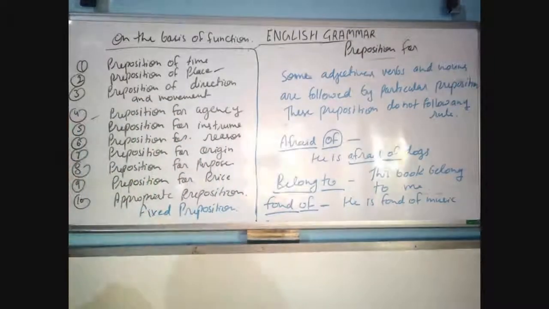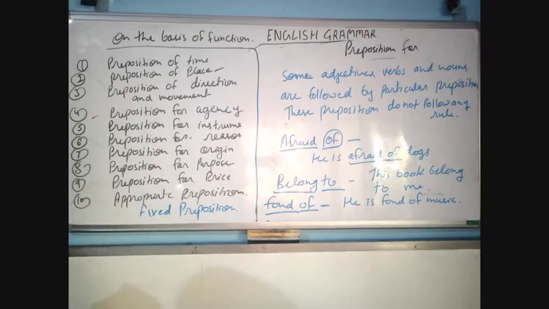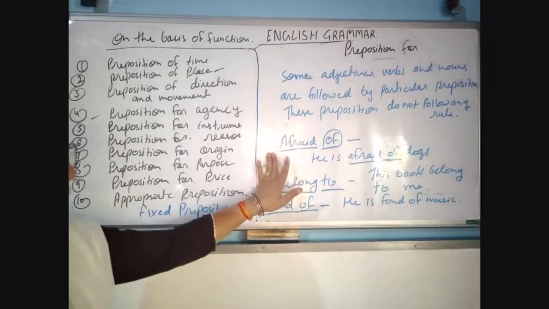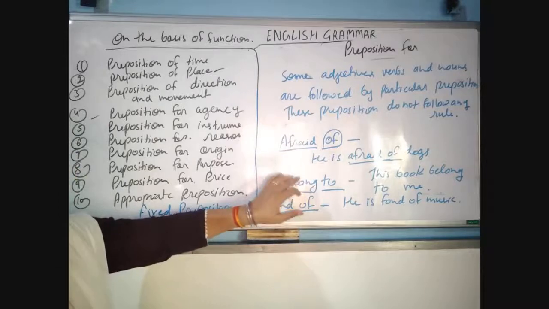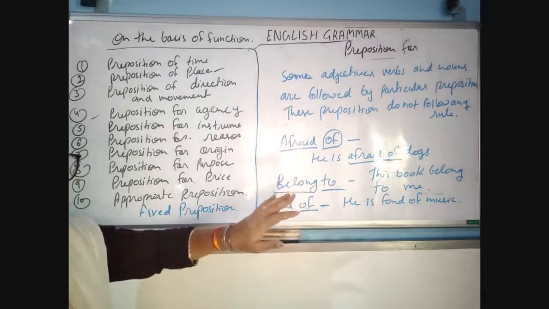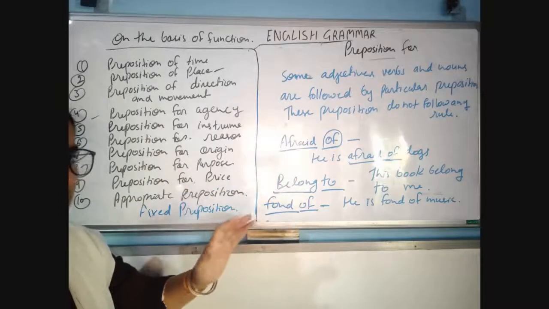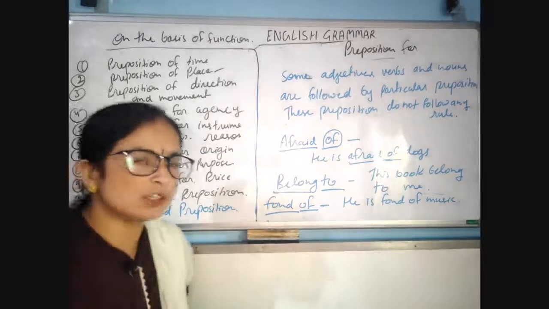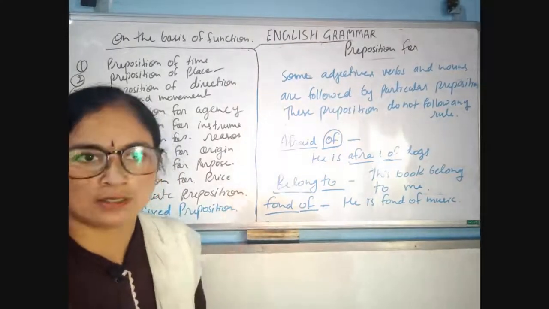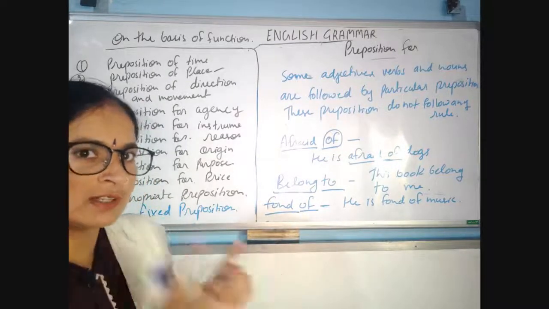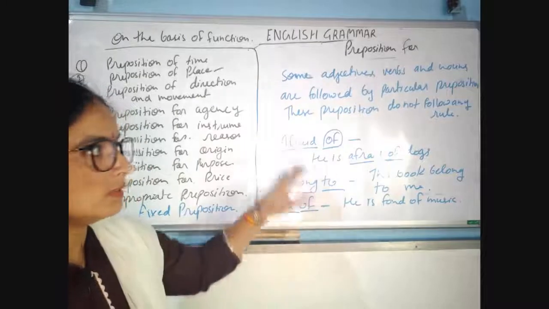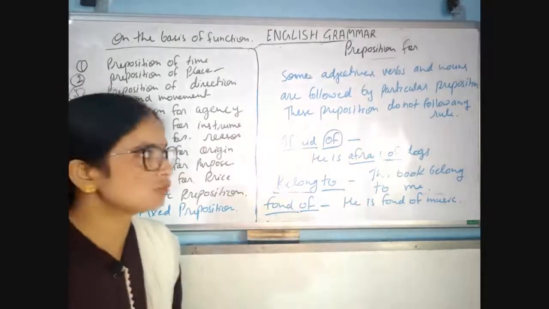Is that clear? So there are many other types of prepositions that are predefined, and we will use these prepositions with these verbs, nouns and adjectives. Okay, and no other preposition can be used in place of them, whatever the situation is. We don't concentrate on the situation, we concentrate only on the words here. These are called appropriate prepositions.